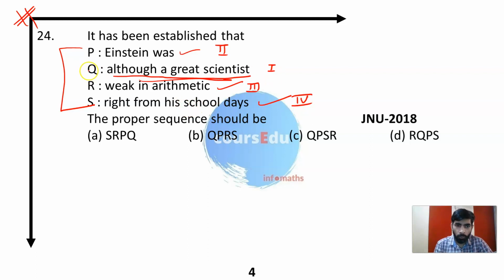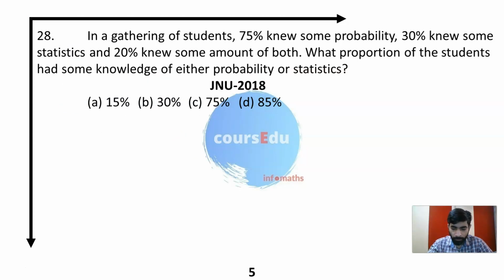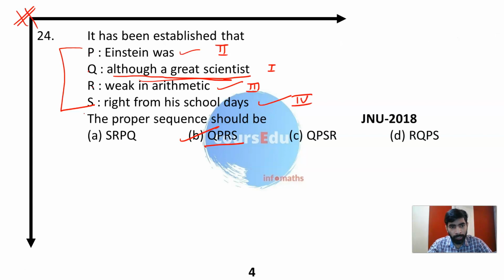That means QPRS. Is there any option? Yes, QPRS, option number B. This could be your answer. Option number B is the right answer. I'm not the teacher of your English aptitude part, so I can do this much only. Ma'am will tell you how to solve.